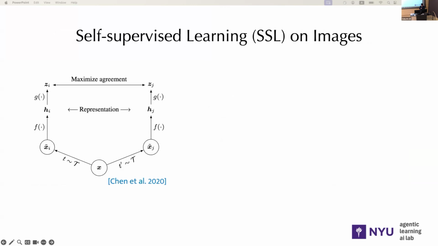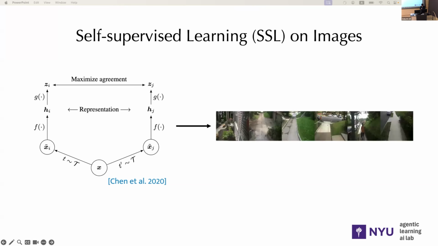For people who are unfamiliar with self-supervised learning in computer vision, the goal is to learn a visual representation of images from a large amount of data and then transfer the learned representations to a downstream task. For example, shown here is the popular SimCLR method, which maximizes the similarity of representation of two different augmentations of the same image and minimizes that of different images. Self-supervised learning methods have made many achievements in recent years in computer vision. However, when we apply them to naturalistic videos, they turned out to work very poorly.